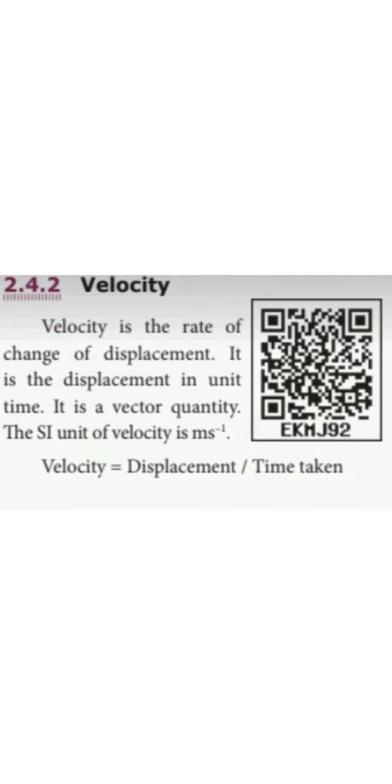Now, velocity. Define velocity. Velocity is the rate of change of displacement by time. One thing you have to keep in memory: speed means distance travelled by time taken, and velocity means displacement by time taken. It is a displacement in unit time. It is a vector quantity. The SI unit of velocity is meter per second. So if the question is asked what is the difference between speed and velocity, speed equals distance by time, velocity equals displacement by time, and both have the unit meter per second.